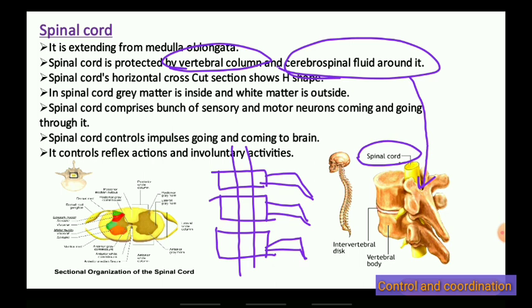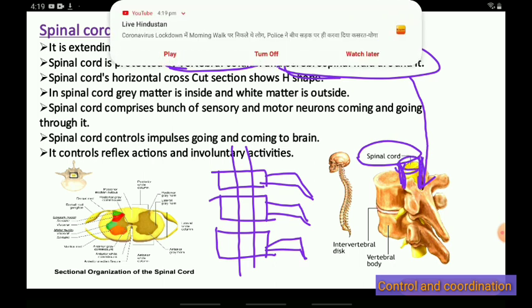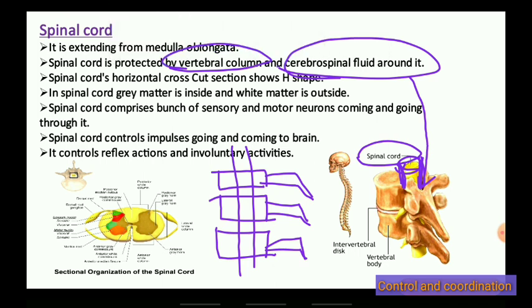Here also the meninges layers are there, and these meninges layers are protecting the spinal cord. So the spinal cord is protected by the vertebral column as well as the cerebrospinal fluid around it.